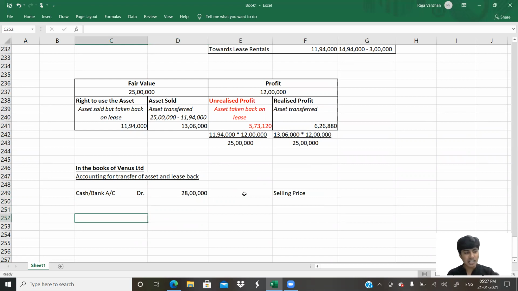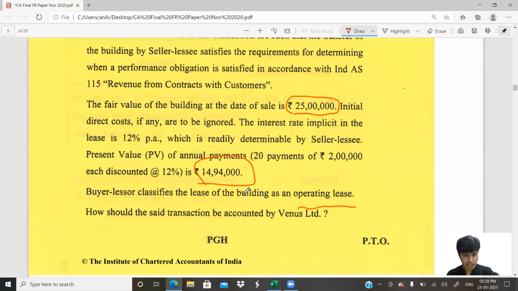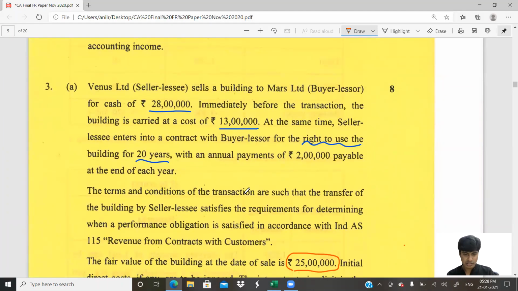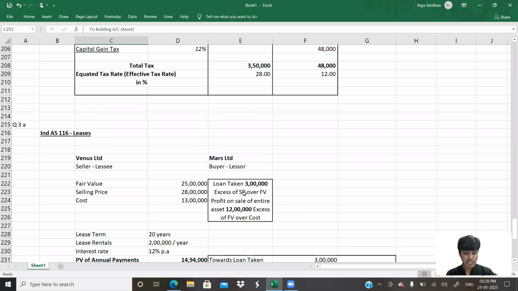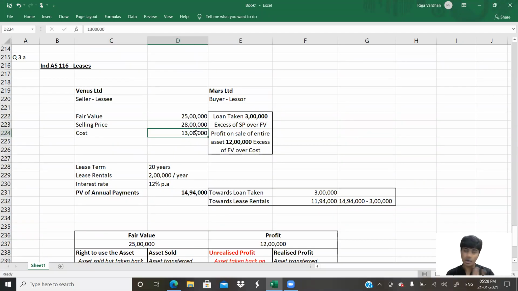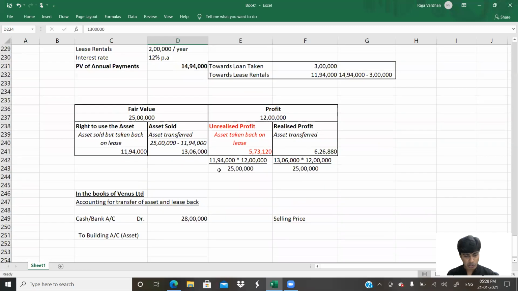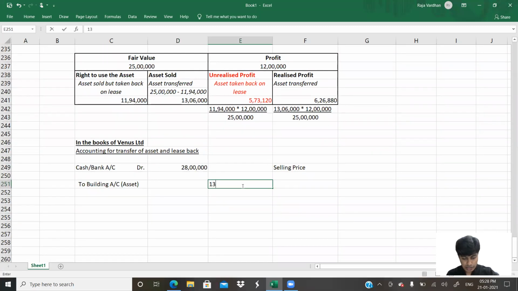Against this, you transfer the asset. So as the asset is getting transferred, I will write here to asset, whatever name. It's a building, so I'll write building account. So building is getting transferred. What is the cost of the building? This 13 lakh worth building, whatever is there in your books, doesn't exist anymore. So I would have to credit 13 lakh because the asset is getting transferred. I'll select that 13 lakhs.